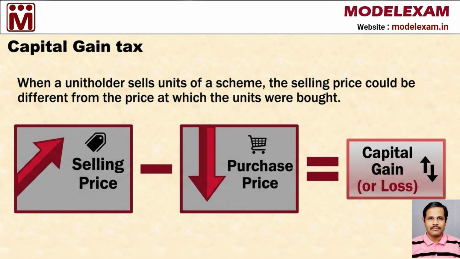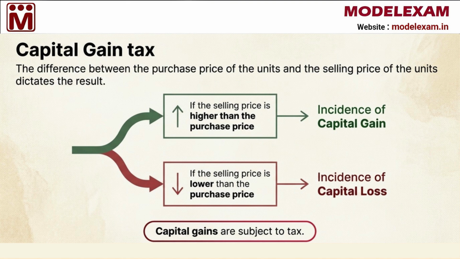Let's explore how capital gains tax works when you decide to sell your mutual fund units. When an investor sells units of a scheme, the selling price they receive might be different from the purchase price they paid when they first bought them. This gap between what you paid and what you received is what we call a capital gain or a capital loss.